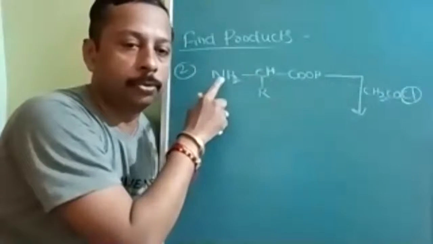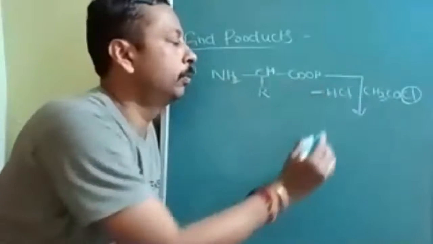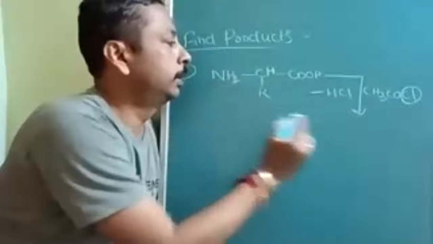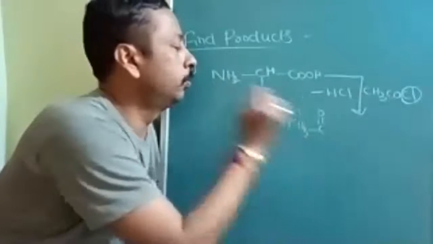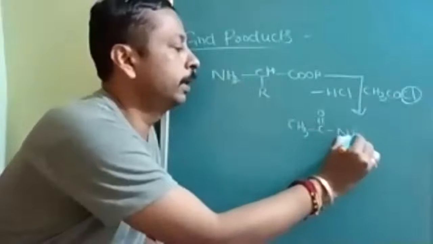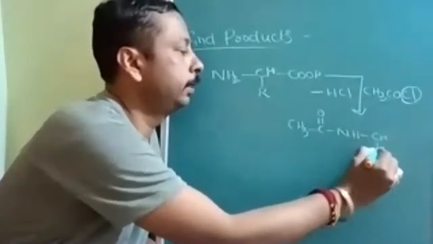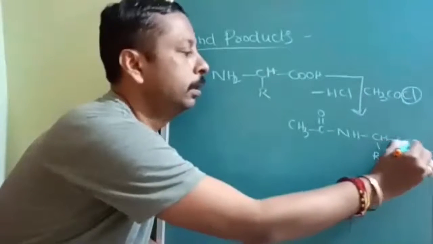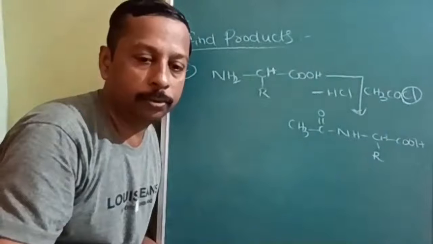Is it understood? So the basic hydrogen and Cl, as HCl, will be removed. Okay. So this CH3 C double bond O will be attached, NH2 will become NH, and the remaining part is as it is. Is it clear? Any doubt?